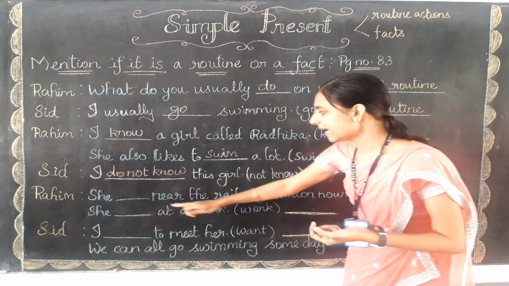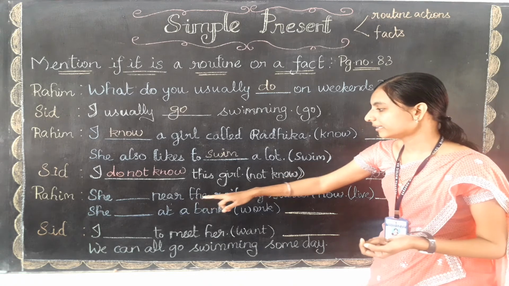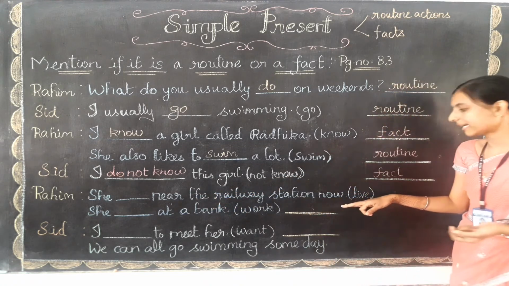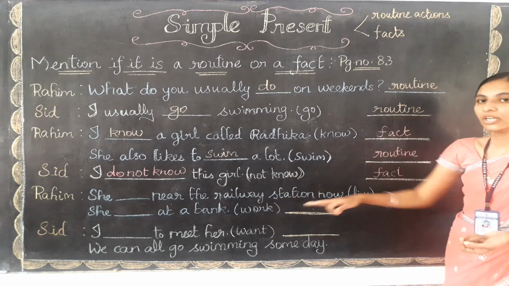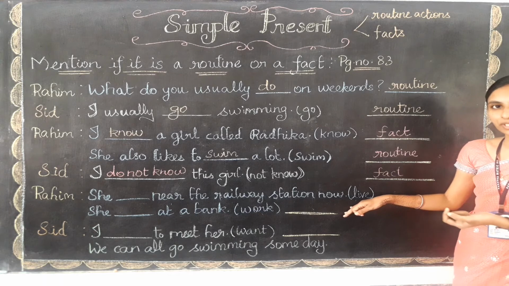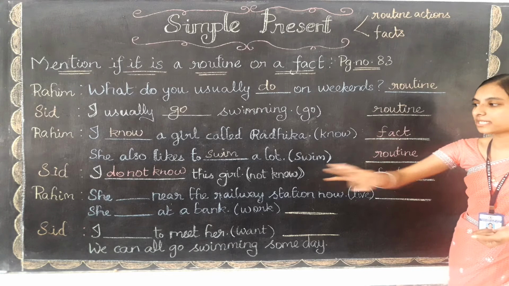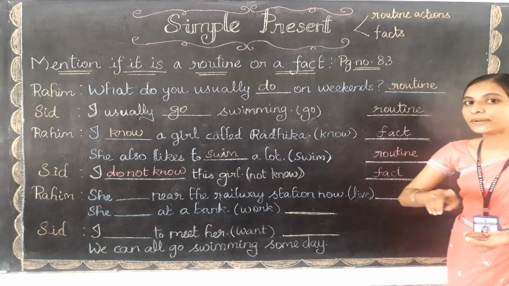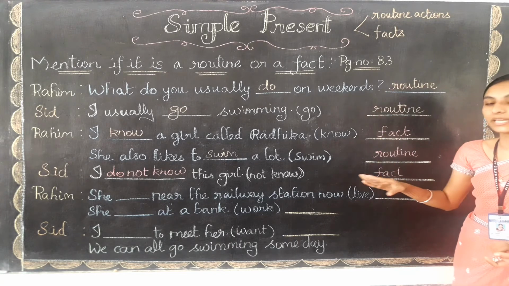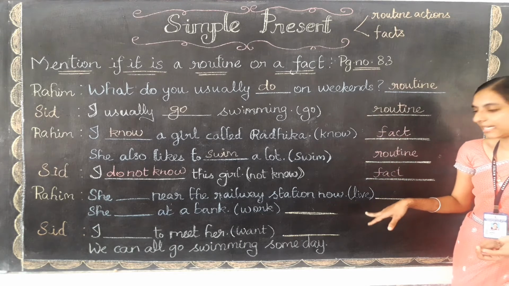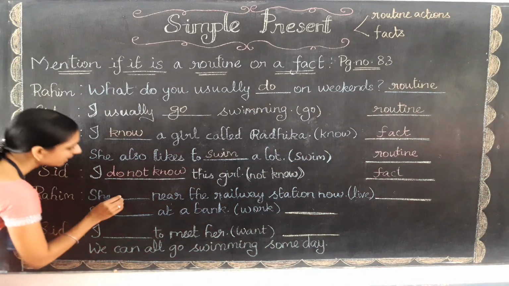Okay, let me read out the next. Rahim: She lives near the railway station now. She lives near the railway station now. In bracket they have given live. So for the subject she, do I need to add s or es to the verb? Yes, to the singular noun and also to the third person singular. So she is the third person singular. So for those subjects in the simple present, I need to add s or es. So I am going to add s to this verb. So live will become now lives.